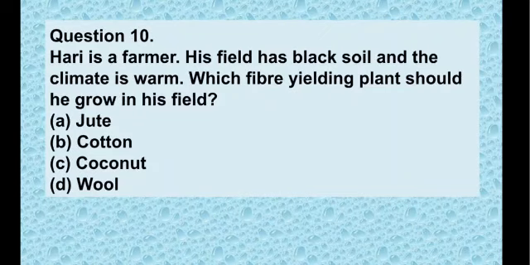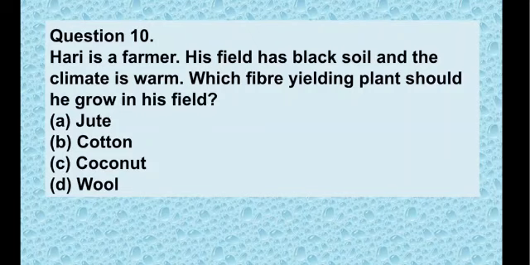See, this is the application based question which is frequently asked in the Olympiad. So here you have to suggest which plant is suitable for the particular soil and the weather condition. Hari is a farmer. His field has black soil and the climate is warm. Which fiber yielding plant should he grow in his field? Please suggest to Hari. And your options are option A, jute, option B, cotton, option C, coconut, and option D,